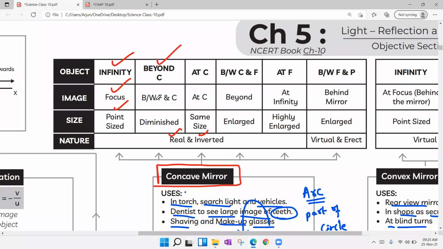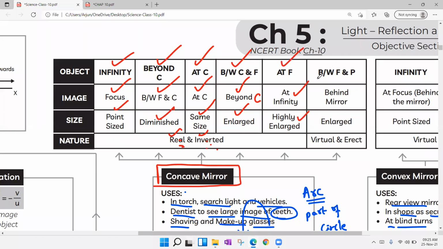When the object is placed beyond C, the image is formed between F and C, diminished, real, inverted. When the object is placed at C, the image is formed at C, same size, real, inverted. When the object is placed between C and F, the image is formed beyond C, enlarged, real, inverted. When the object is placed at F, the image is formed at infinity, highly enlarged, real, inverted.